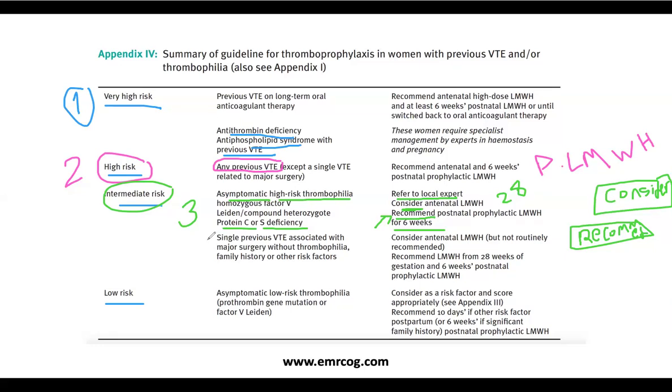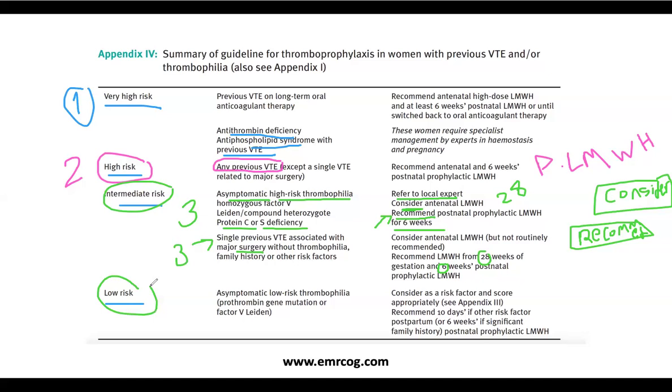Then we have here a single previous VTE, but with surgery, which is called a provoked VTE. So VTE related to surgery, consider the antenatal low molecular weight heparin, not routinely recommended, but recommended from 28 and 6 weeks postpartum. Okay, so here is a score 3 as per the scoring system. There is no tricks here.